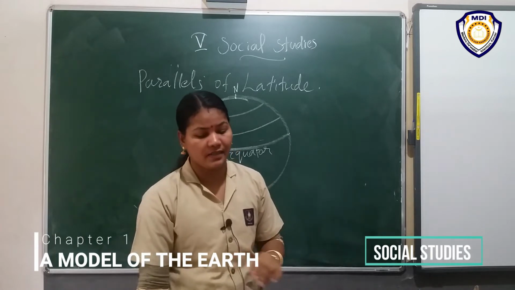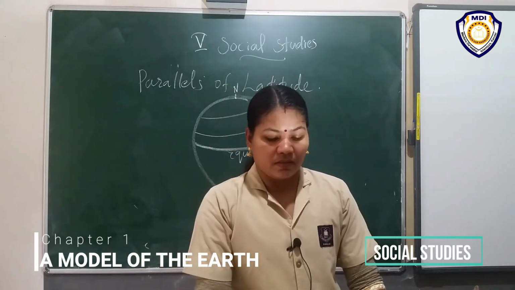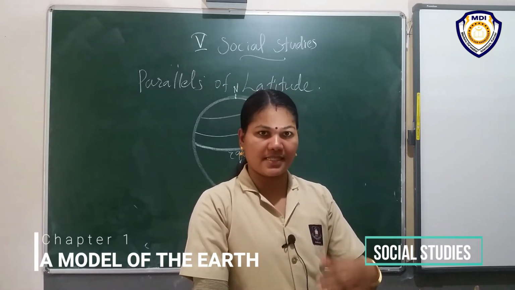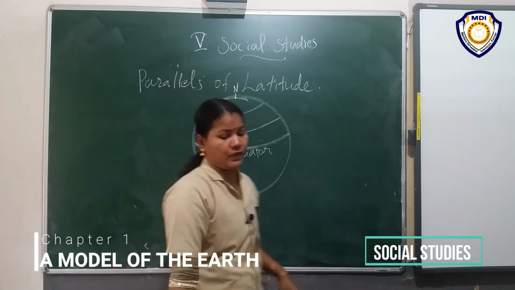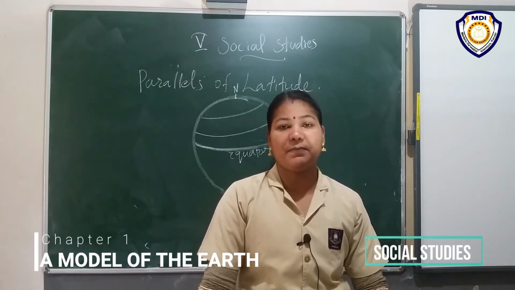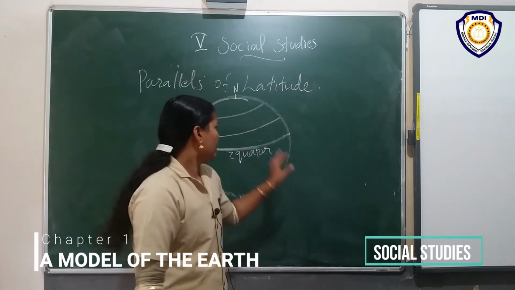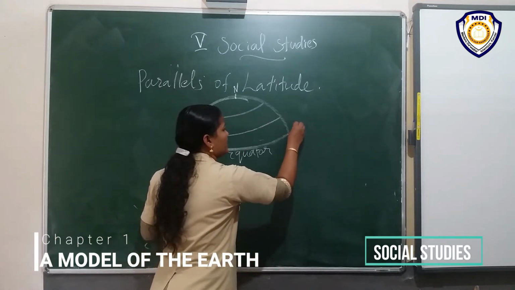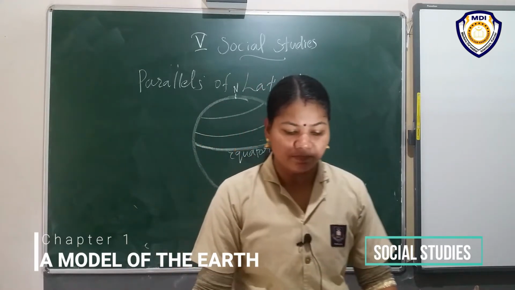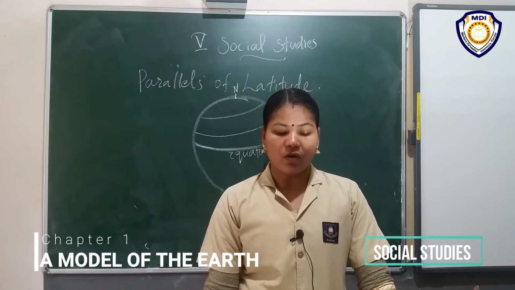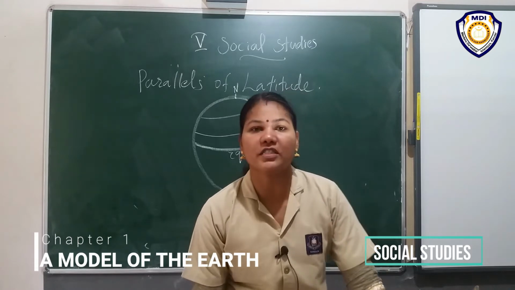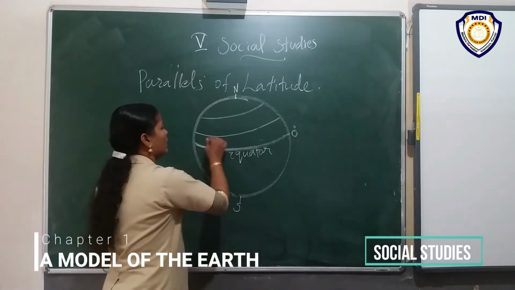That's why they are called parallels. They are called parallels because they run parallel to the equator, that means in the same direction. Lines of latitude are numbered from the equator, which begins at 0 degree. The equator starts at 0 degree. Okay, listen. The equator is the longest of the parallels. Underline that. Listen, here we draw this.